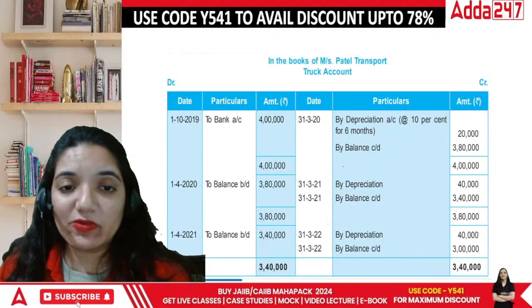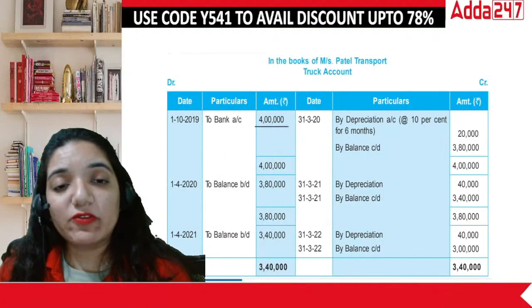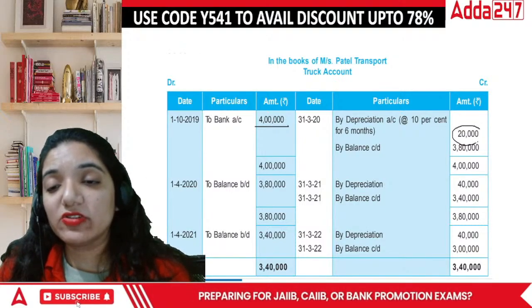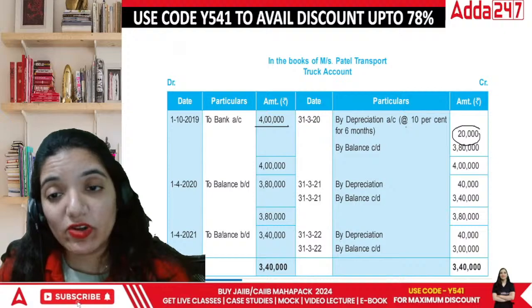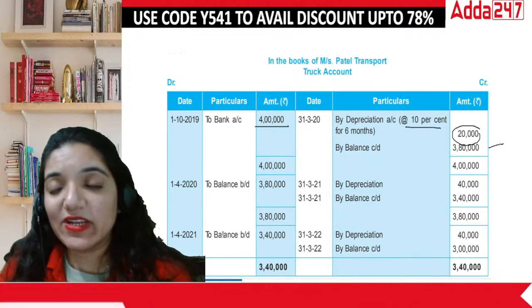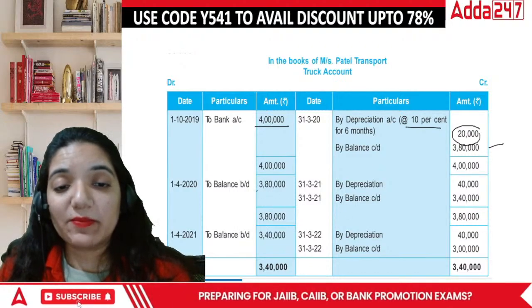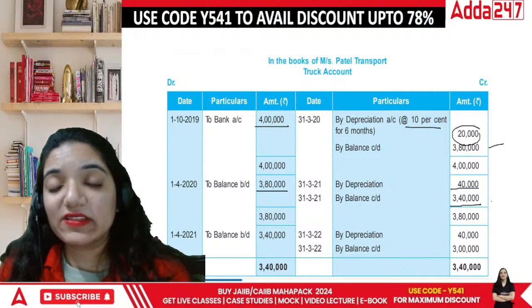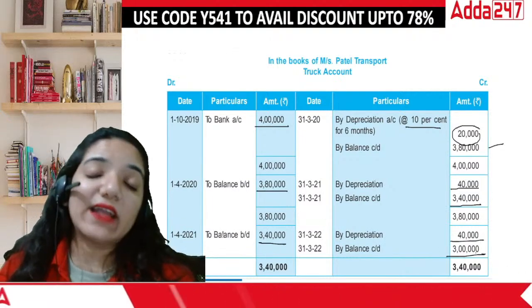And look at this particular question. In the first year, we bought it for 4 lakh, and then obviously it was used for half a year. So we had to take the depreciation only for half a year. So the amount was 3,80,000. Once you're left with 3,80,000 rupees, the depreciation next time would be 40,000, and it is carried down. Then 3,40,000 and depreciation is 40,000, and 3 lakh carried down further.